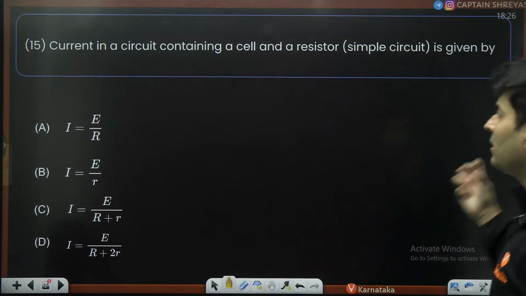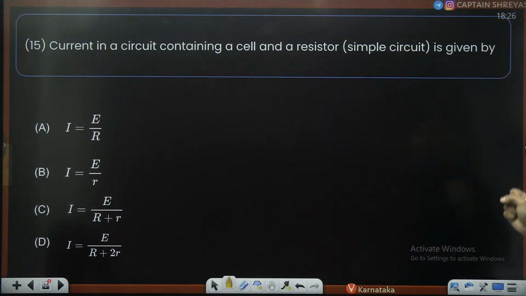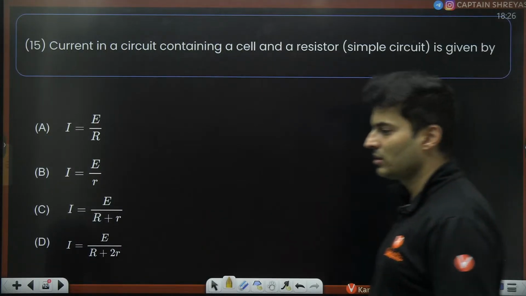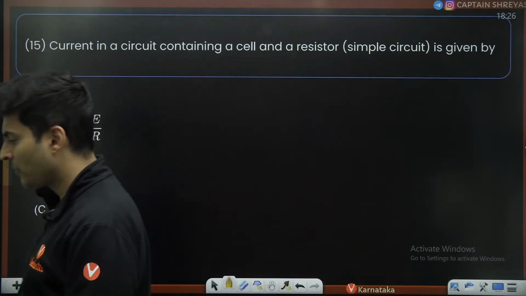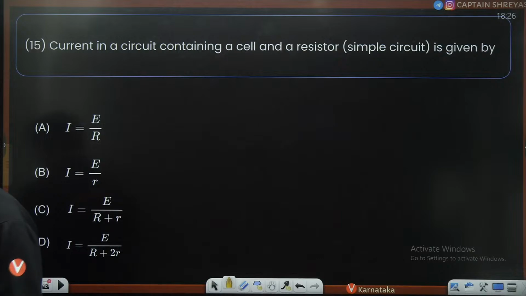A current in a circuit containing a cell and a resistor. Simple circuit, this is a very laddu question. Come on, guys. Very laddu question. Yes, Suma, yes, Sir Isaac Newton. Correcto. Perfecto. Come on, my dear students.